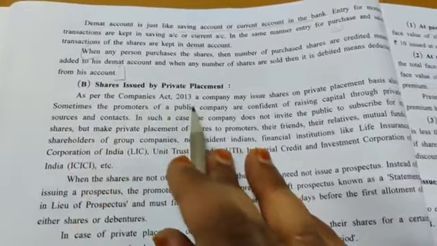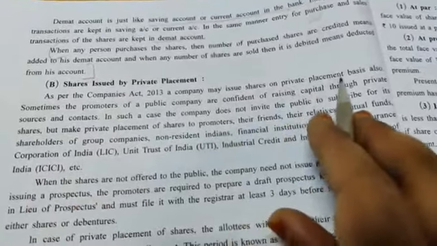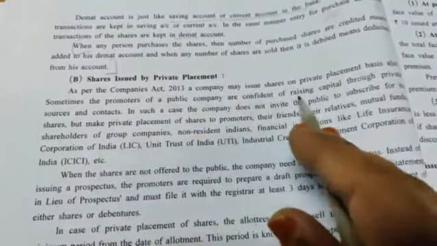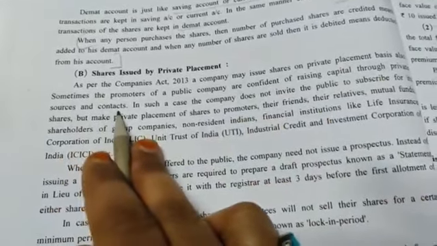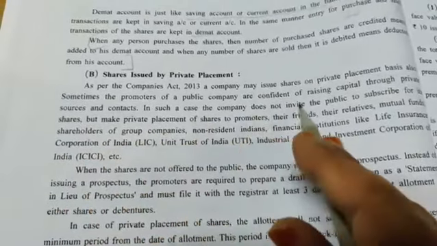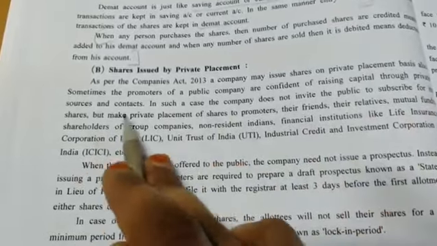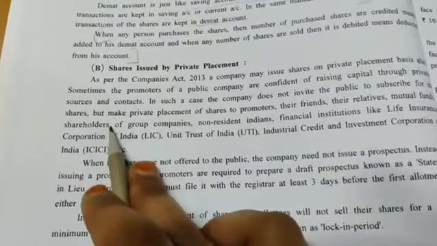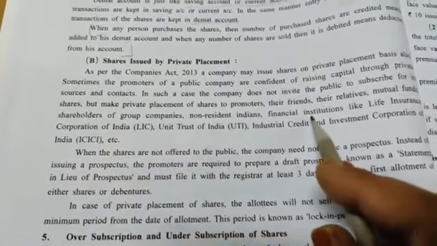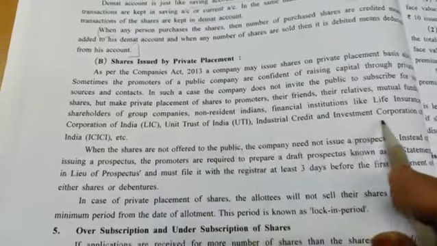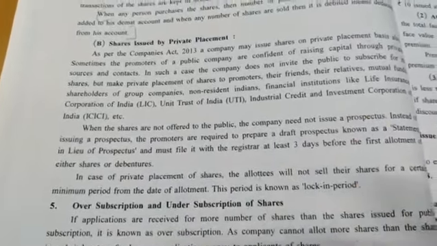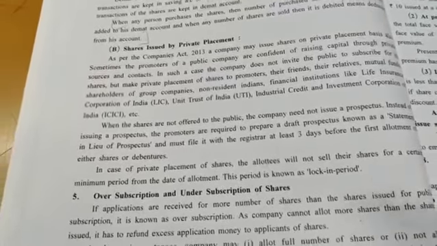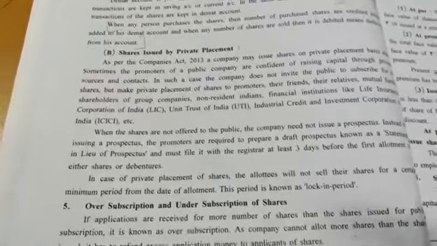As per Companies Act 2013, a company may issue shares on private placement basis also. Sometimes the promoters of the public company are confident of raising capital through private sources and contacts. In such a case, the company does not invite the public to subscribe for the shares, but makes private placement of the shares to promoters, their friends, their relatives, mutual funds, shareholders of the companies, non-resident Indians, financial institutions like LIC, UTI, ICICI. So it is possible that if the company has enough confidence that through their own personal sources they can issue their shares, then they can go for private placement.